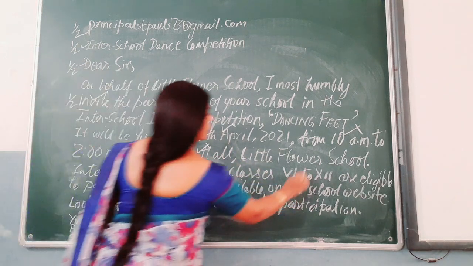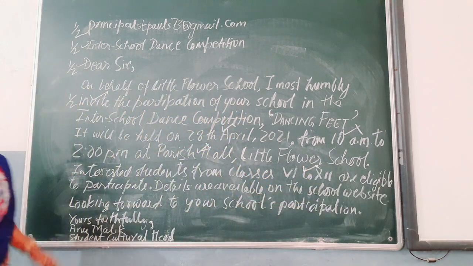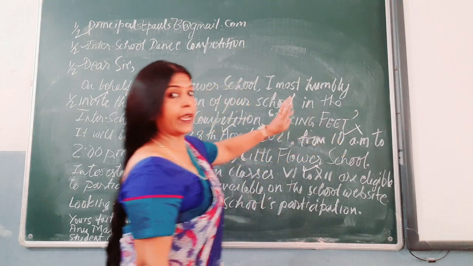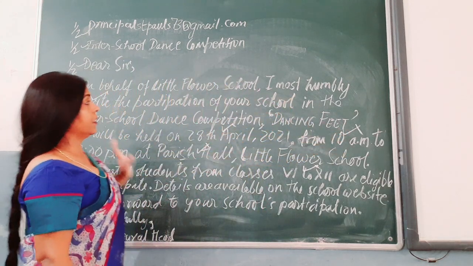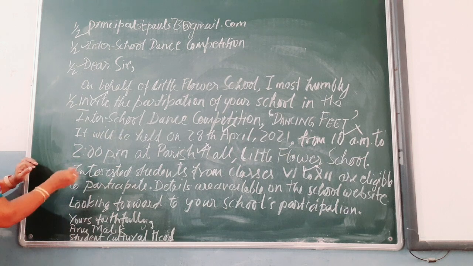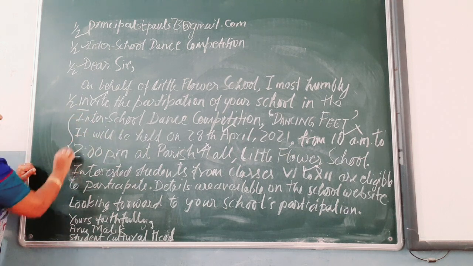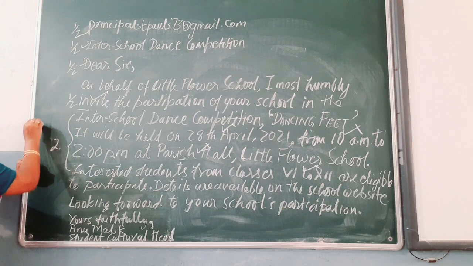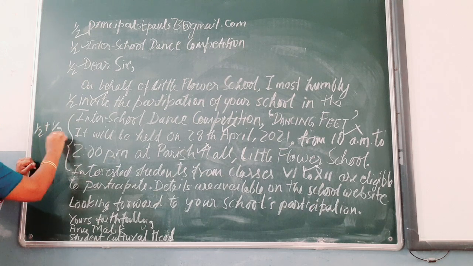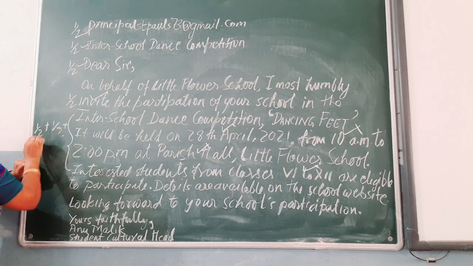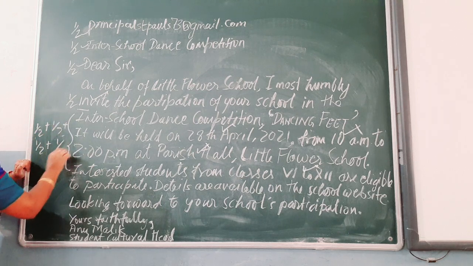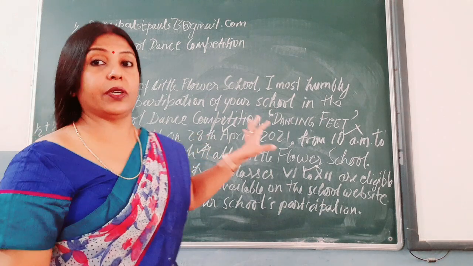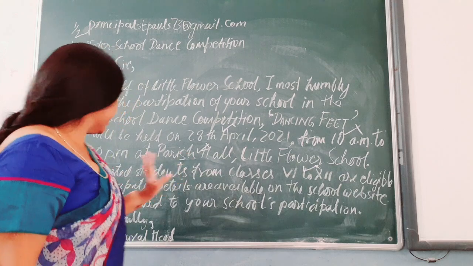And the students, that is the target group, half mark. So this goes for half plus half plus half plus half, a total of 2 marks. All these details that you have mentioned in your notice have to be here.